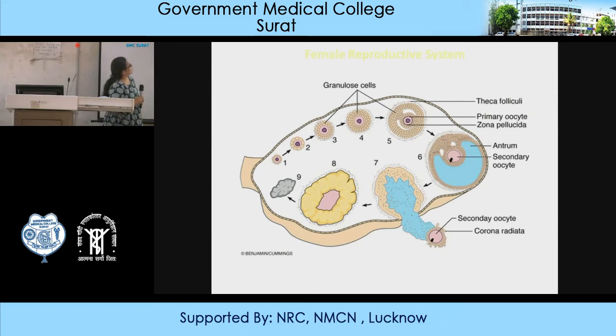Corpus luteum increases its size, it becomes 1.5 centimeters in about 5 to 6 days, and it gives nutrition to the growing embryo if the fertilization takes place, up to about 2 to 4 months. After the development, this function of corpus luteum is taken over by the placenta. The placental hormones, and the placenta takes up the nutritive function of the growing embryo.